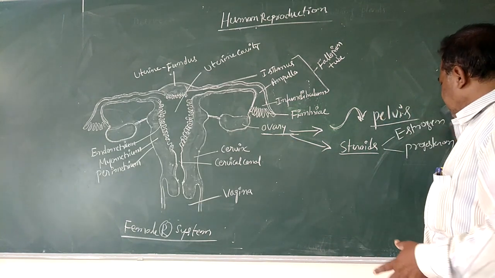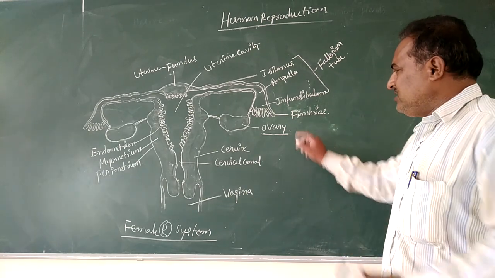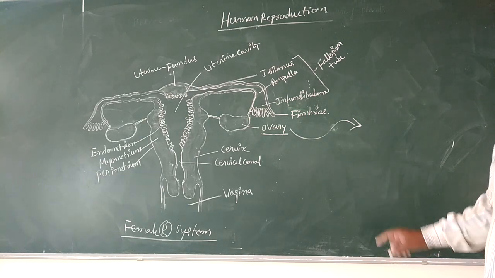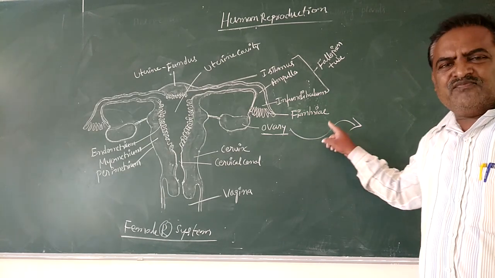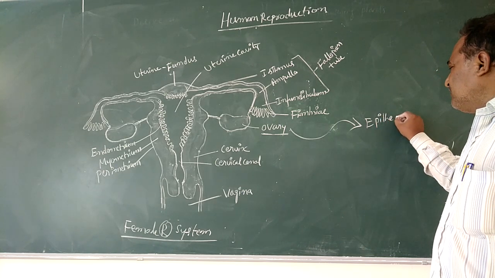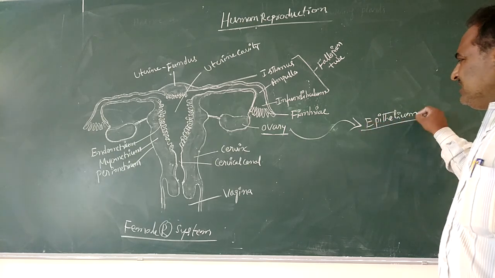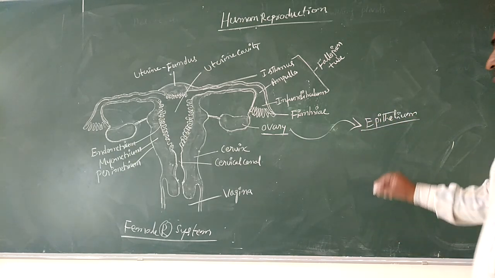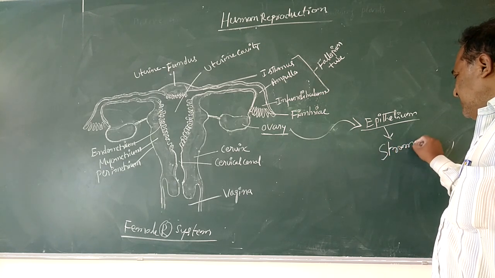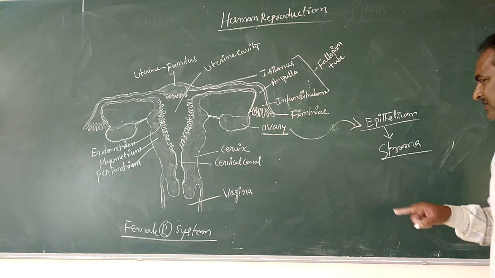The ovary is covered by a thin layer made up of surface epithelial tissue. That surface epithelium encloses the stroma, the connective tissue portion of the ovary.